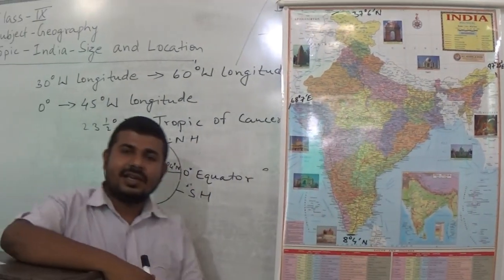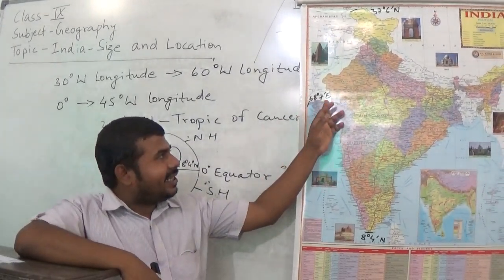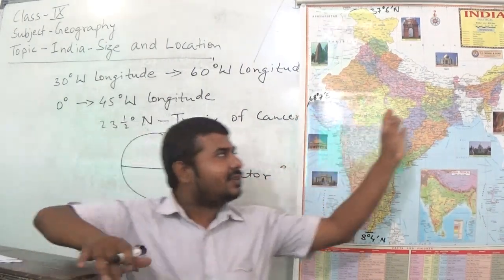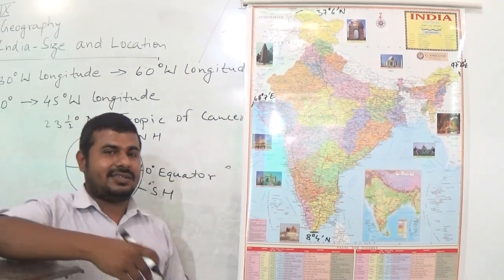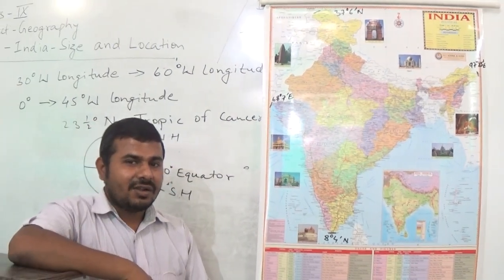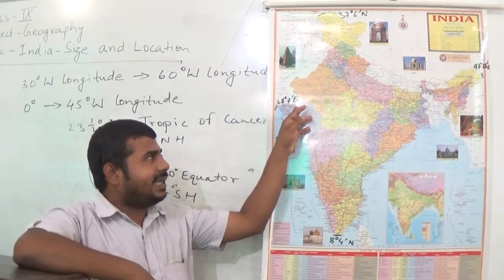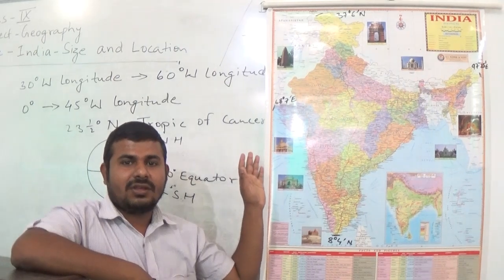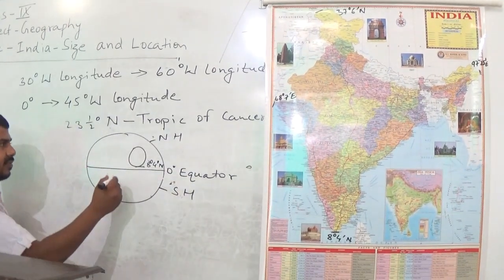So students, here also you will see that E is written in the western part and also in the eastern part. So what does it tell us? Why is the letter E written in the western part of India? Let us understand this.